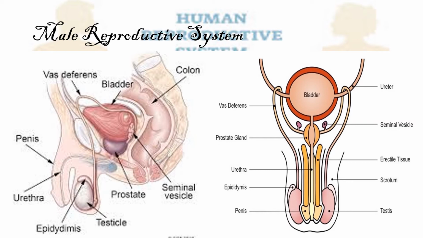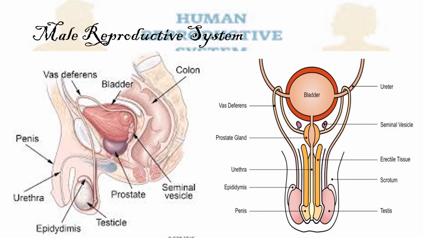Next to that is another tube that is called the urethra. The urethra serves two purposes. One, as a way for urine to pass, and the second one is as a way for the sperm to pass out. The urethra runs from the bladder through the prostate and through the penis.